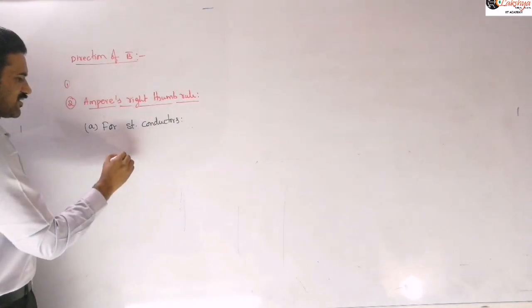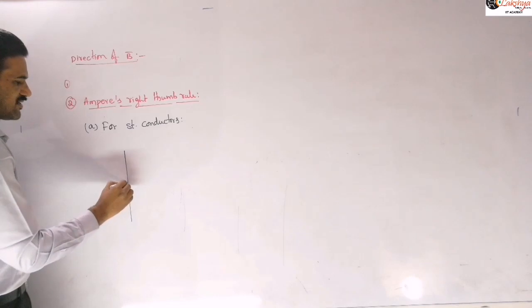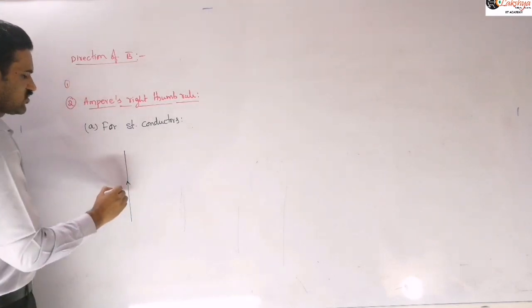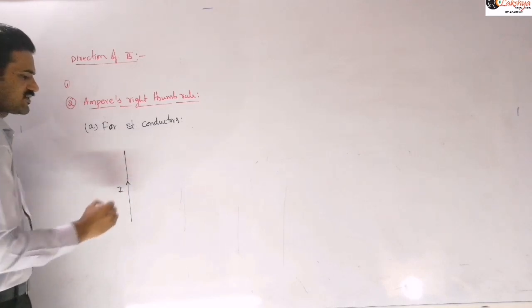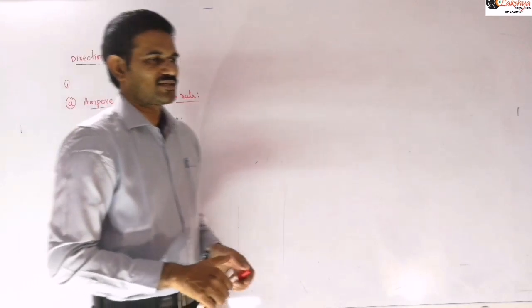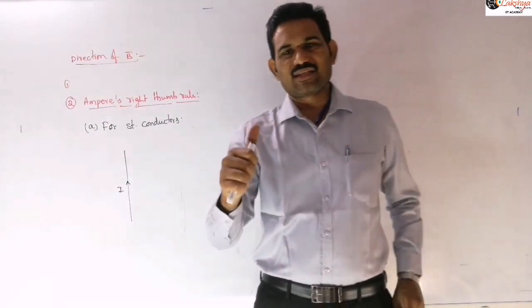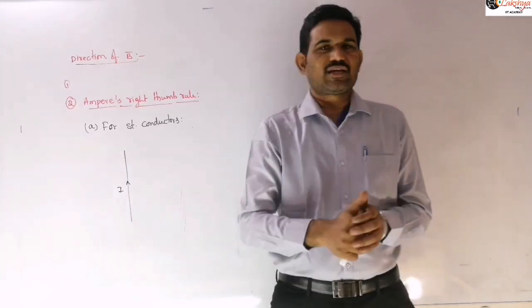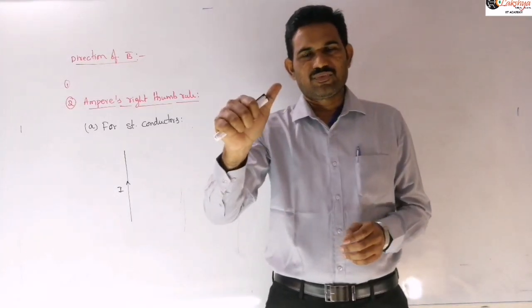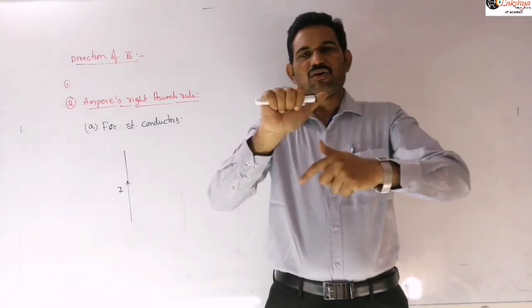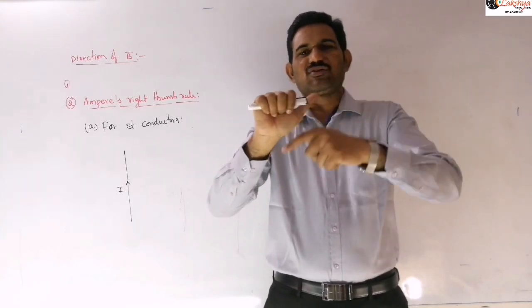So straight conductor means if the current carrying conductor is like this, it is a straight wire. Now the magnetic field due to this current carrying conductor we need to find. For that, as I said in the last class, imagine that this current carrying conductor is held in our right hand such that the thumb indicates the direction of the current. Then the curl of the fingers will indicate the direction of the magnetic field here.